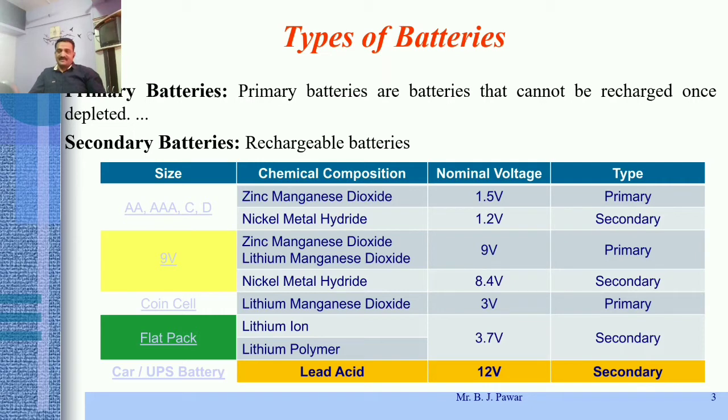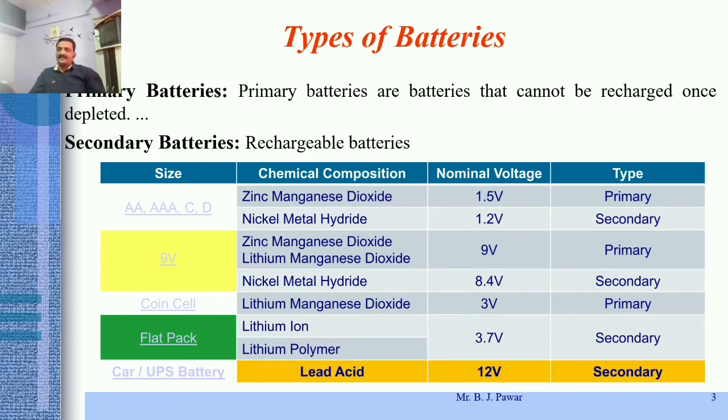Most mobile handsets are operated by this type of battery, and its chemical composition is lithium ion or lithium polymer, mostly available in 3.7 volt rating. And as we know, it is rechargeable, that's why it is categorized as a secondary type of battery.